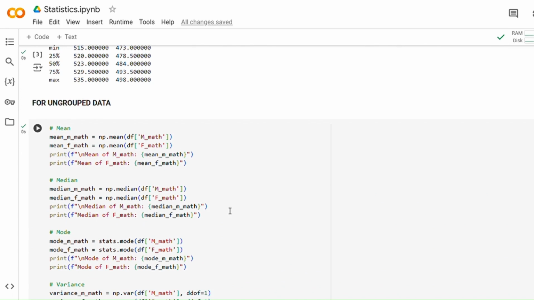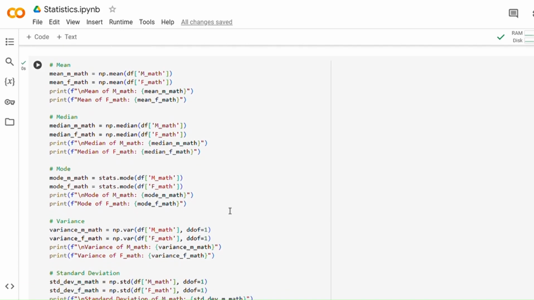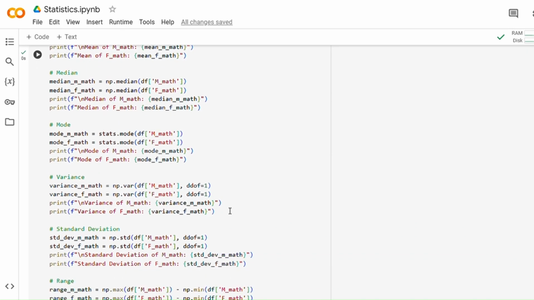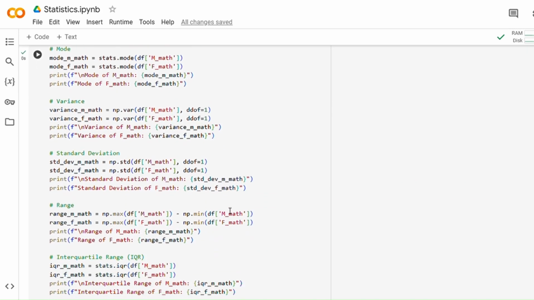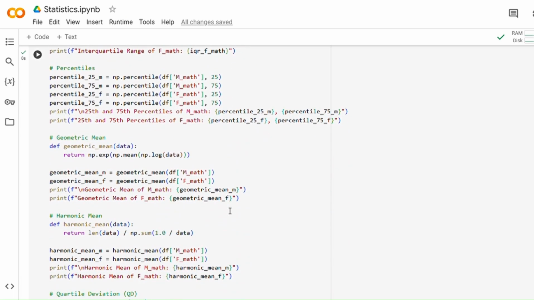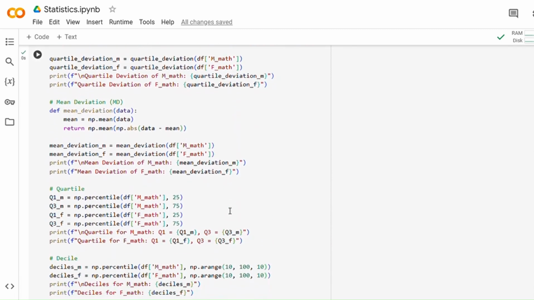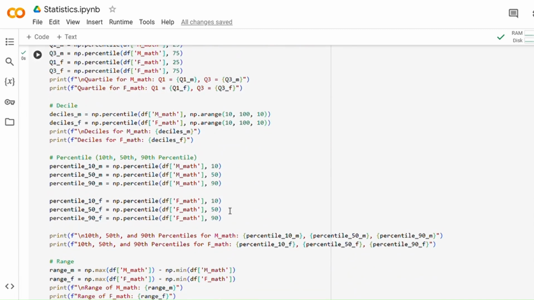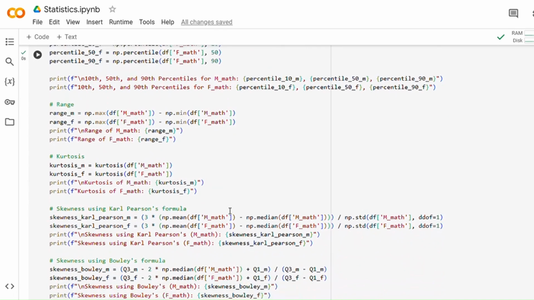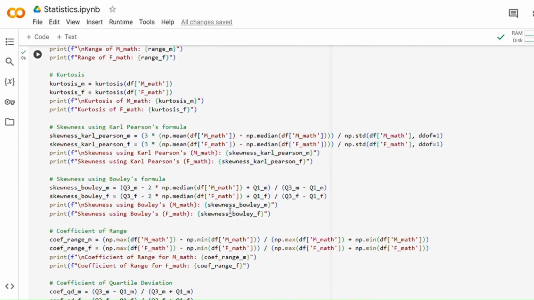Next, I calculated key descriptive statistics such as mean, mode, median, and there are also many other concepts which I didn't discuss in the slides. You can see the variance, standard deviation, range, interquartile range, percentiles, geometric mean, harmonic mean, quartile deviation, mean deviation, quartile, decile, percentile, range, kurtosis, skewness using both the Pearson method and Brownlee's formula.